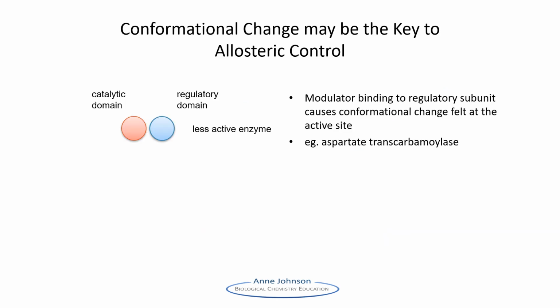There are several different models to explain allosteric control. However, they all rely on conformational changes to change the activity of the enzyme. Here is a simple model which assumes that the enzyme has two domains, the regulatory domain having the allosteric binding site, the other with the active site. When the modulator binds to the allosteric site, it causes conformational changes in the regulatory domain that are felt at the active site, which may also undergo conformational change upon modulator binding. This long-range modulation of the active site provides variation in the degree of enzyme activity at the molecular level.